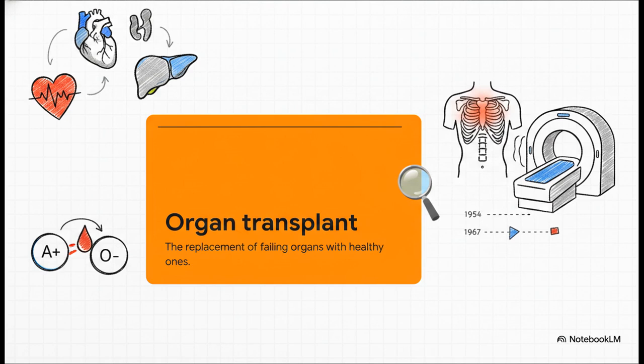Surgery also took a massive leap into the future. With the discovery of blood types right before World War I, safe blood transfusions finally became possible. Then, the invention of X-rays and MRI scanners allowed doctors to actually see inside the body without even having to cut it open. And miraculously, doctors began replacing failing organs with healthy ones, from the very first successful kidney transplant in 1954 to heart transplants in 1967. I mean, what was once pure science fiction literally became surgical reality.